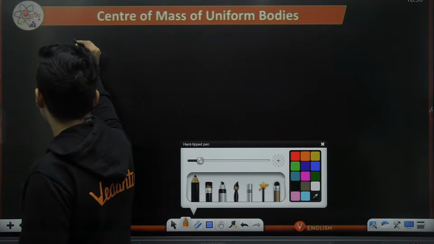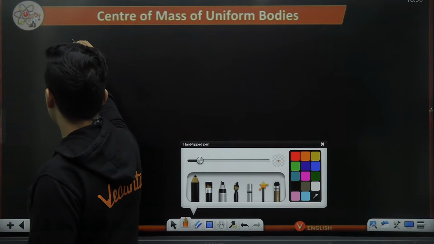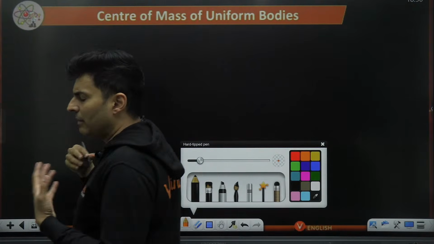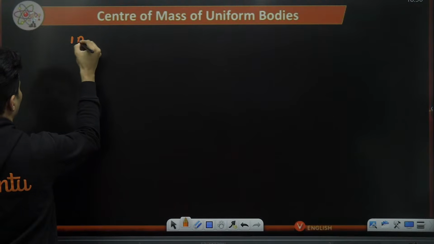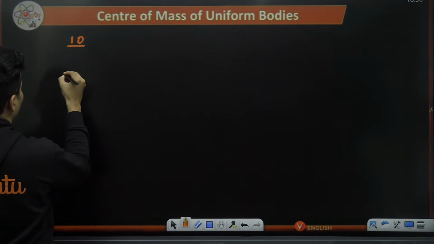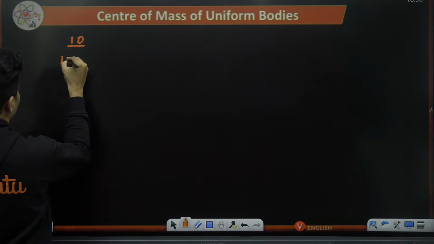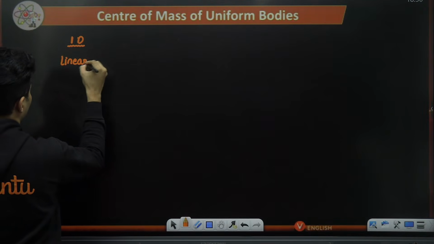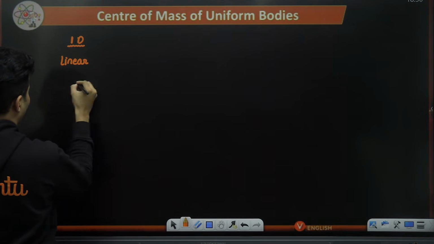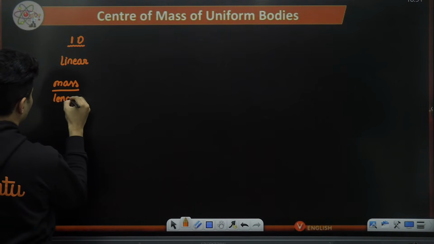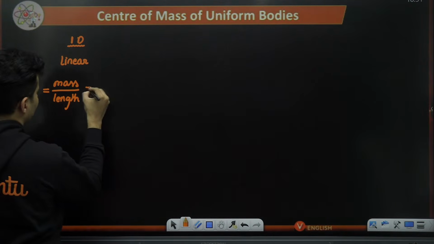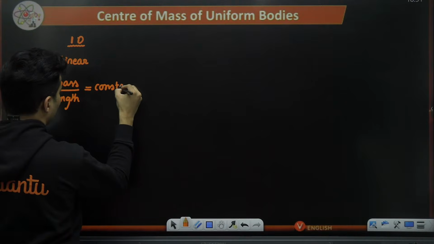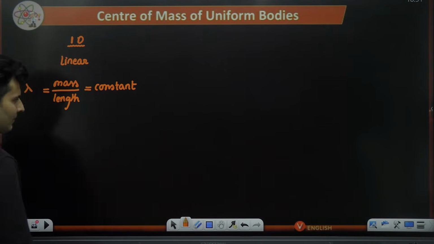It could be maybe in 1 dimension, 2 dimension, or 3 dimension. If it is 1 dimension, I am talking about linear bodies, where the mass per unit length, that term is called lambda, is constant. Mass per unit length is basically constant.